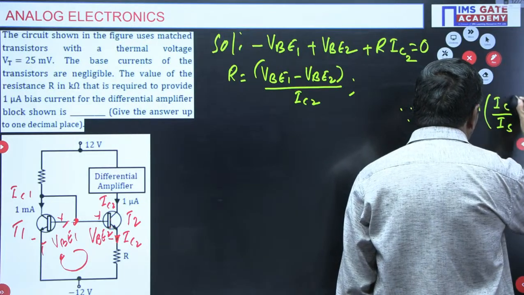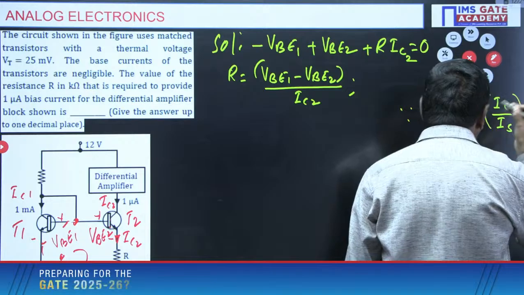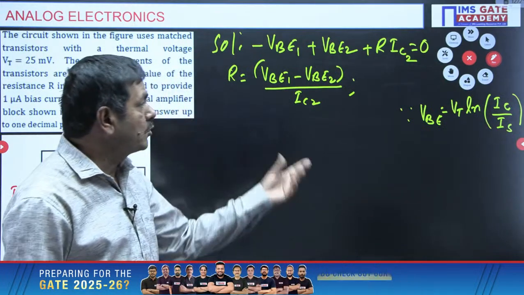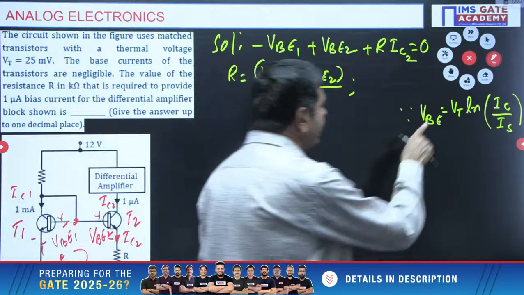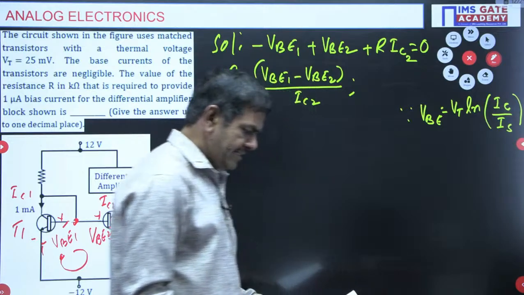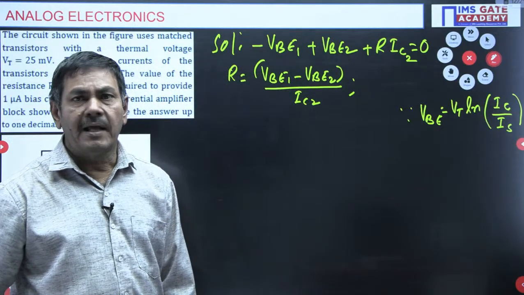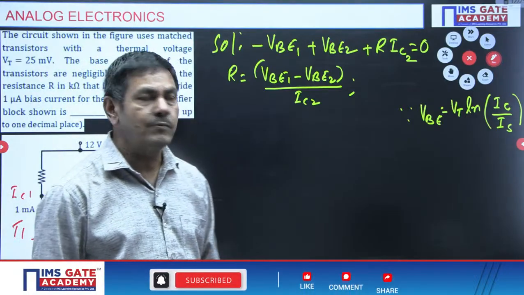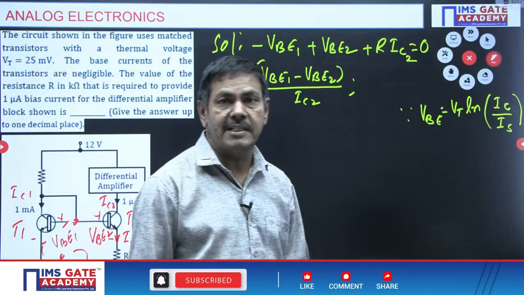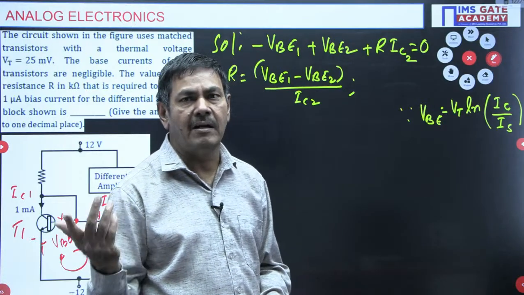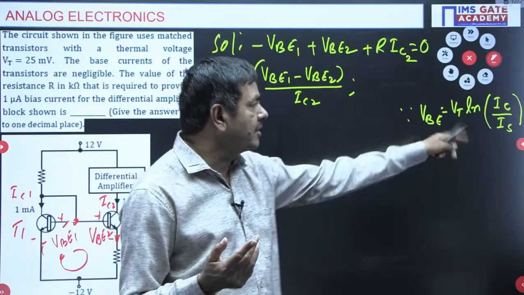This is the general formula you will use in EDC. VBE equals VT, the thermal equivalent of voltage, times ln of IC by IS. IC means we know the collector current, VT is the thermal equivalent of voltage. What is IS? IS is the reverse saturation current. In some books they write IS, some books they write I0. I0 and IS are the same, reverse saturation current.